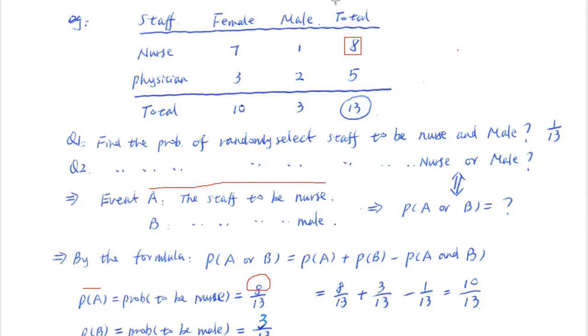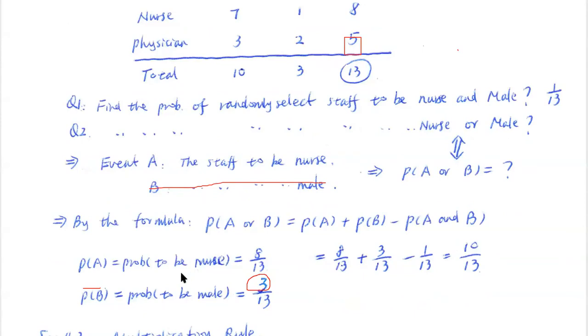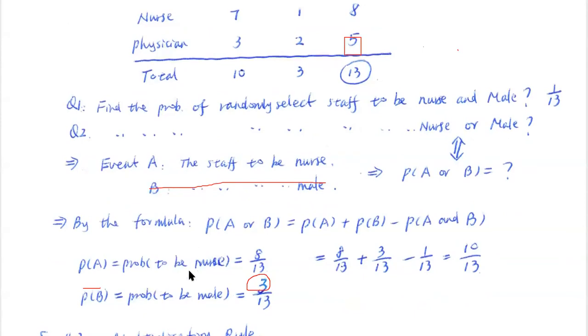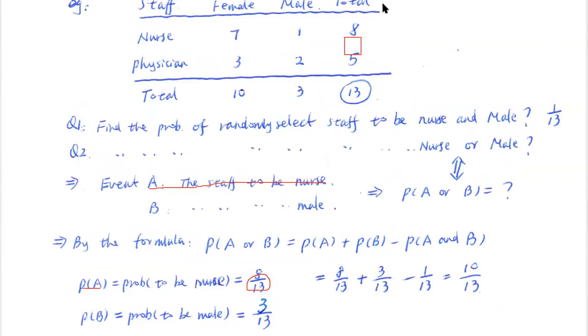So far, so good. And then similarly, we calculate the probability of B, that is, that person being male. We randomly select one person out of 13 people. How many choices do we have? 13, right? That's the denominator, all possible situations. Now the numerator is the number of cases we are asking about. We are asking for male. How many males do we have? We have 3 males. So that's 3 over 13.